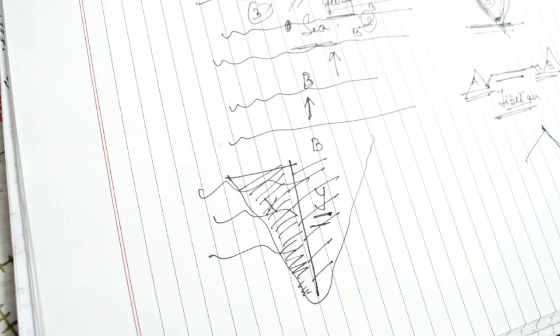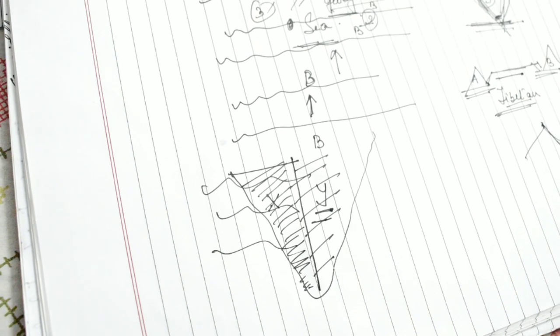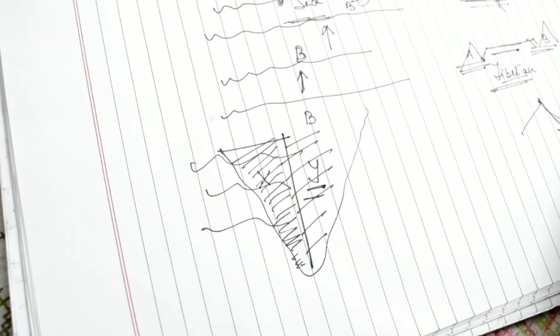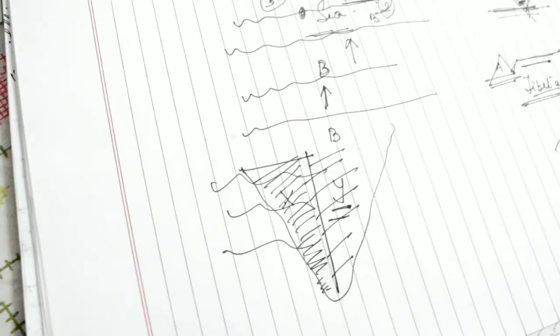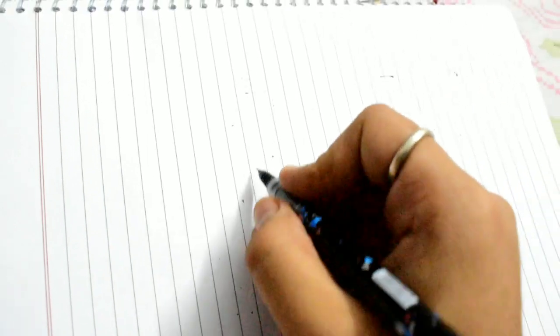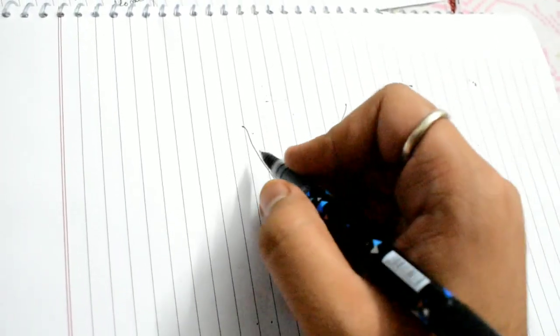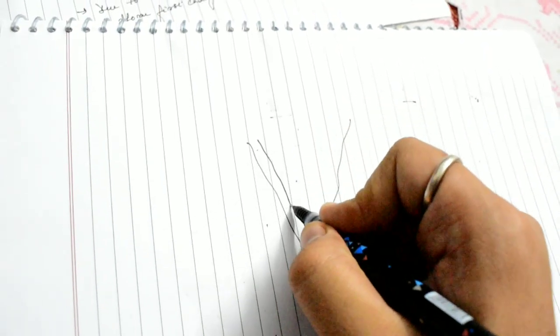Similar is the case of our Deccan Plateau. When we talk of the Deccan Plateau, you all know that in the peninsular India area we have the Western Ghats and the Eastern Ghats.